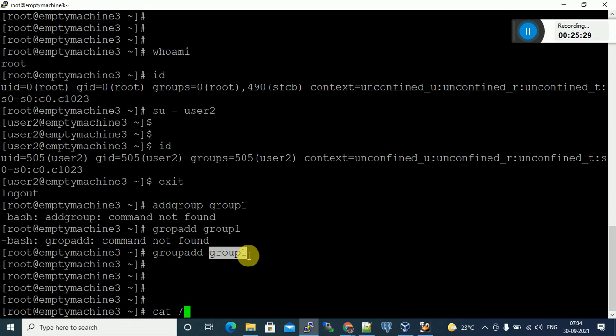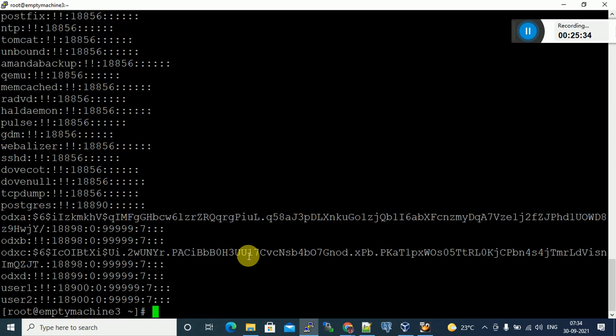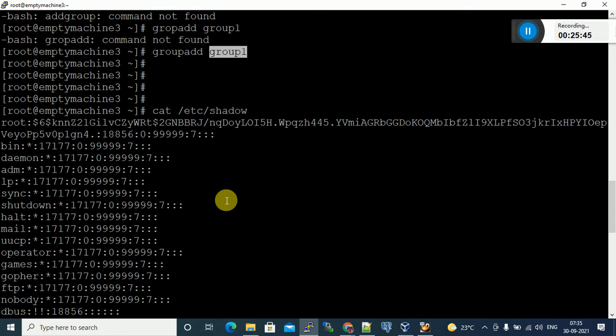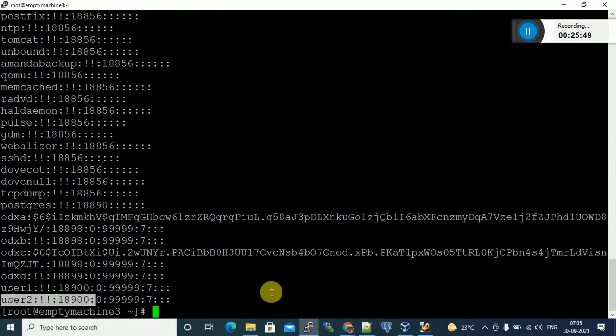So how to find whether this group is created or not? cat slash etc slash group. Not shadow. Let me add another group: groupadd user3.